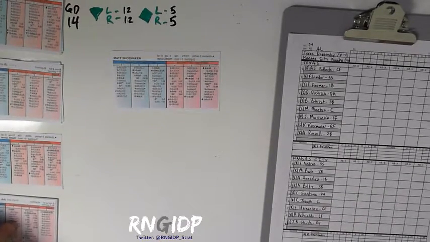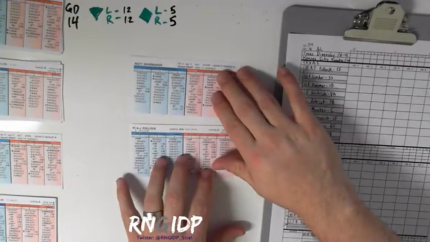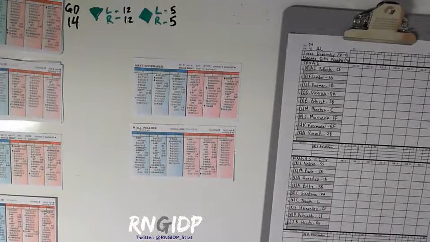Matt Shoemaker will pitch to A.J. Pollock to lead the game off. Let me get my dice here.